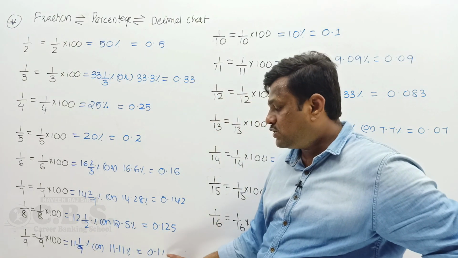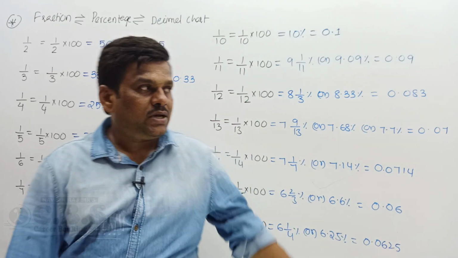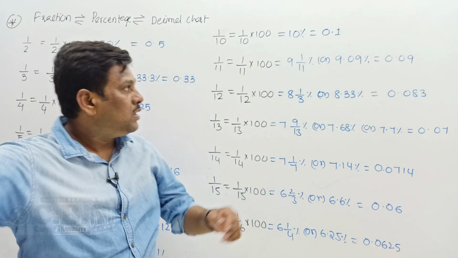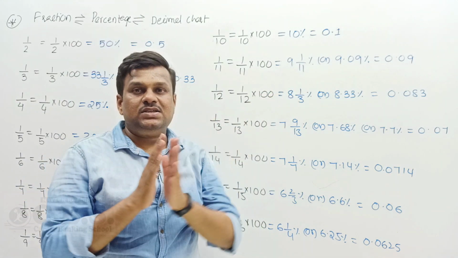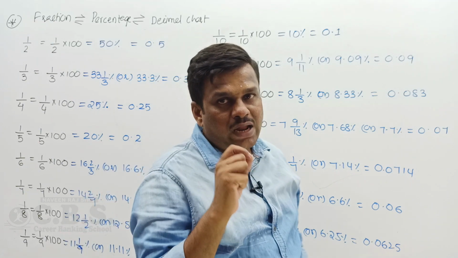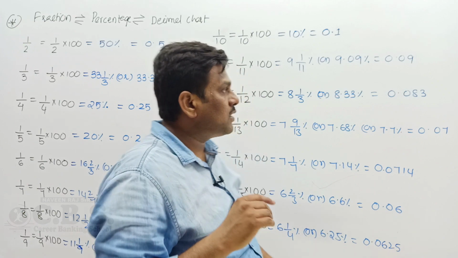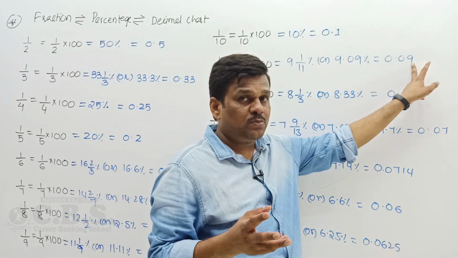In decimal 0.11. Then after that we discuss 1/10. 1/10 is nothing but 10 percentage, in decimal 0.1. 1/11 is 9.09 percentage. Remember, if the percentage is a 9 multiple repeated, definitely the denominator is 11. So 9.09 percentage is the 9 multiple. What is the value of 0.09?